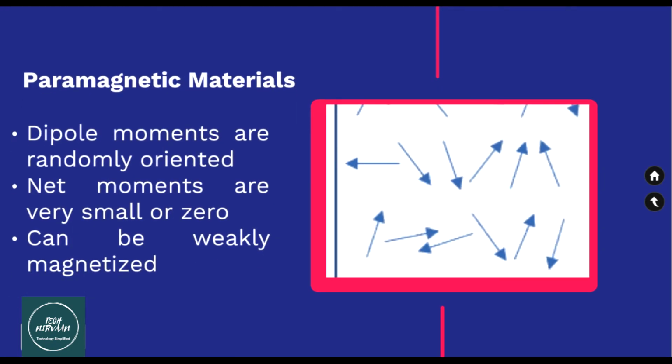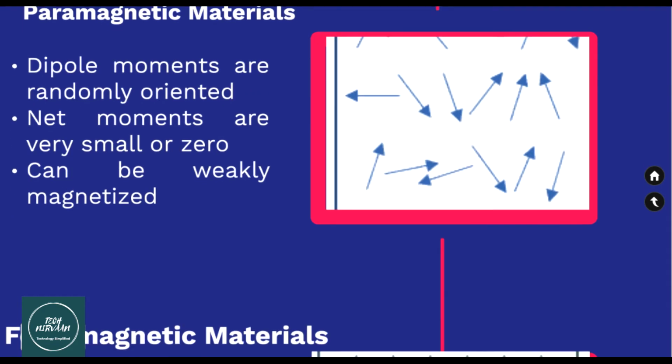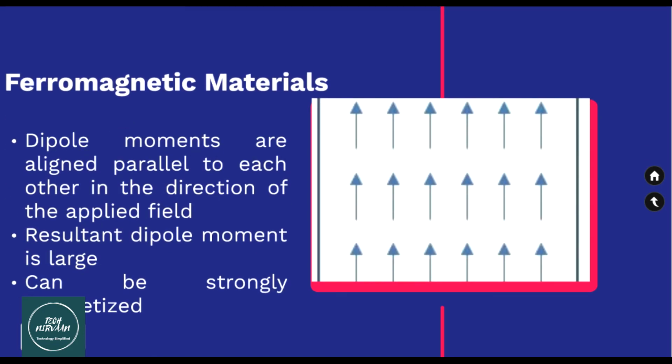In paramagnetic materials, the dipole moments are randomly oriented as shown in the figure. The net moments are very small or zero and paramagnetic materials can be weakly magnetized. Ferromagnetic materials have magnetic dipole moments aligned parallel to each other in one direction, which is the direction of the applied field. The resultant dipole moment is very large and it can be strongly magnetized.